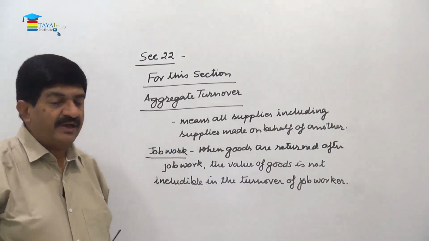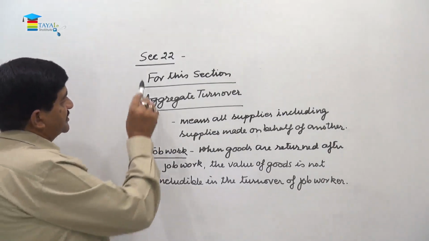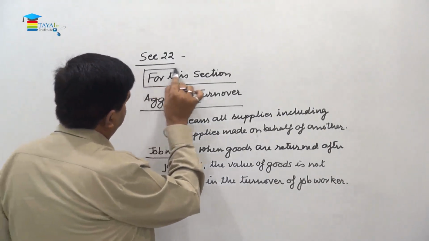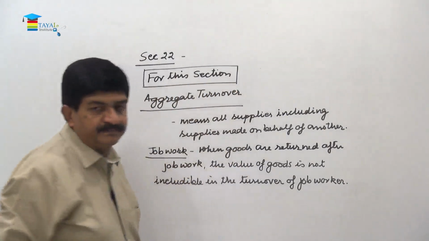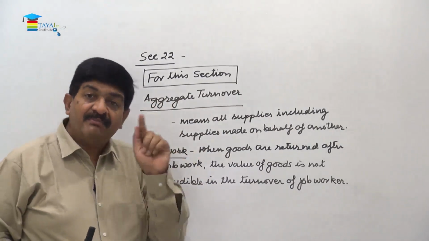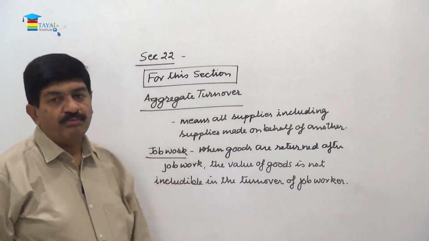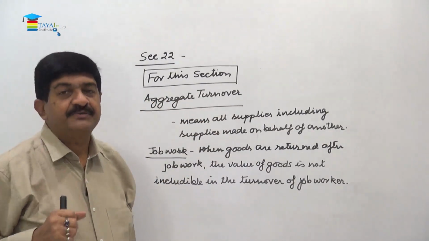So what is called aggregate turnover? Now in the beginning, this is given that for the purpose of this section, it means the same term used in some other section may have a different meaning. Don't go by this for any other section.